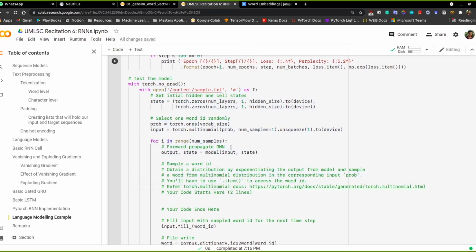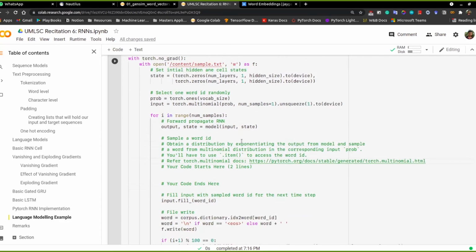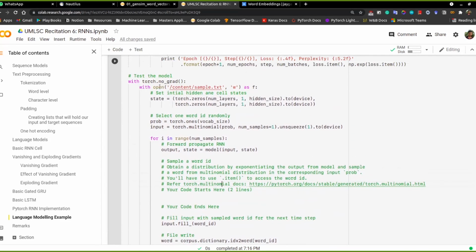Now let the language model that you have generate the words and give you some predictions based on that. So in this case, let's say you pass some file, so you're basically keeping track. The ideal way to think about this is that we are creating this particular file and whatever you are generating, you're storing it in this case.